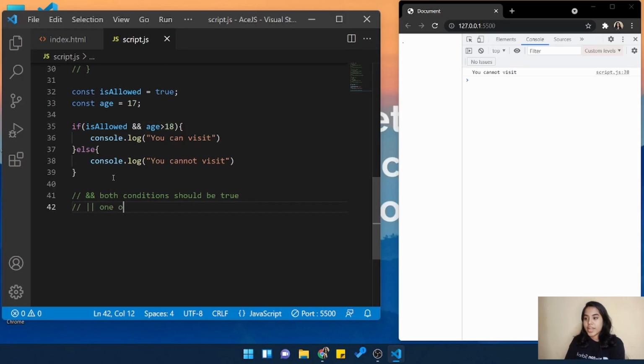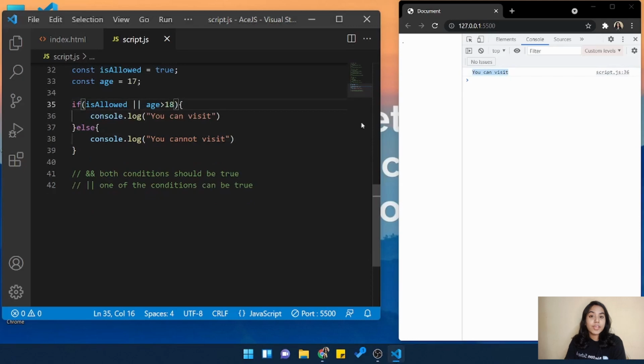Now you will notice that, let me put this allowed as false and age as 19, okay? And if I use or, for using or you have to put two standing lines. Now you will see that we are allowed.